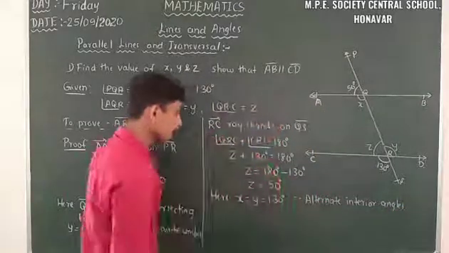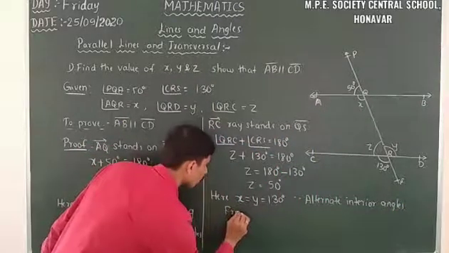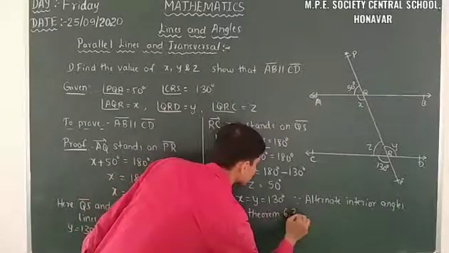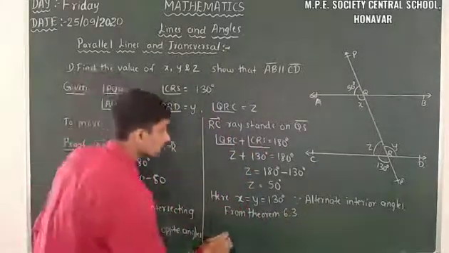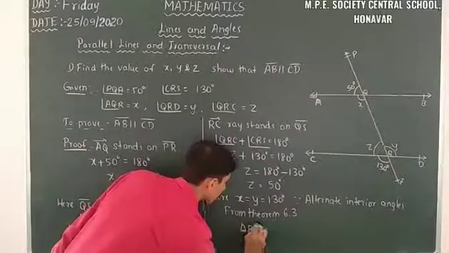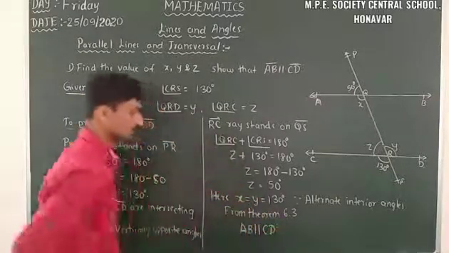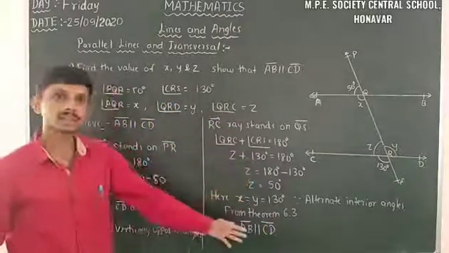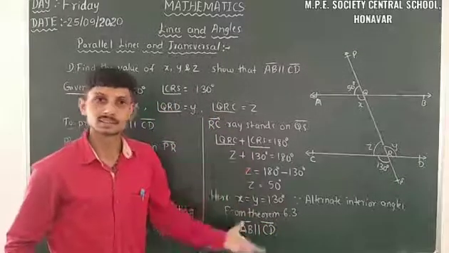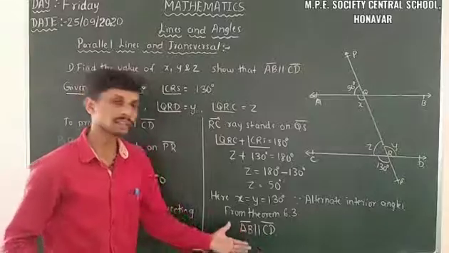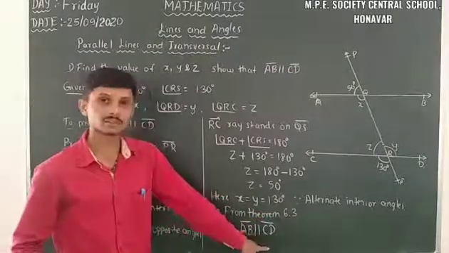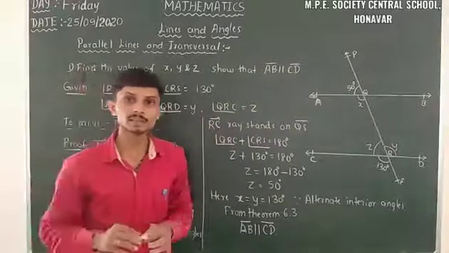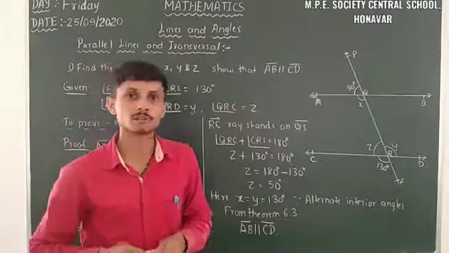That's why, from theorem 6.3, we have AB is parallel to CD. So from that we can easily express that AB is parallel to CD. We have those two lines are parallel. There are many sets of problems, so you can solve them at home.